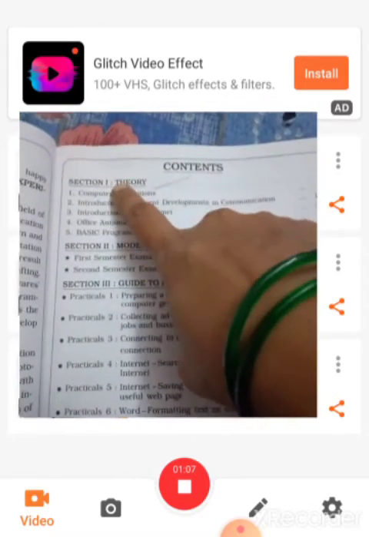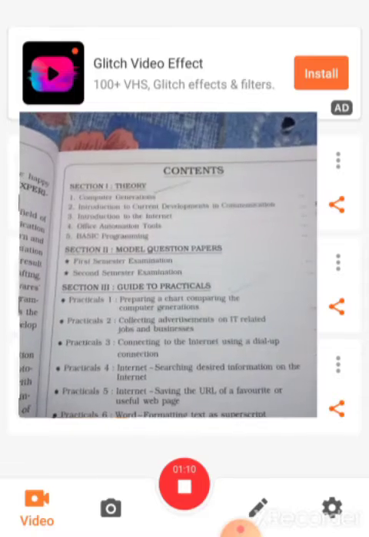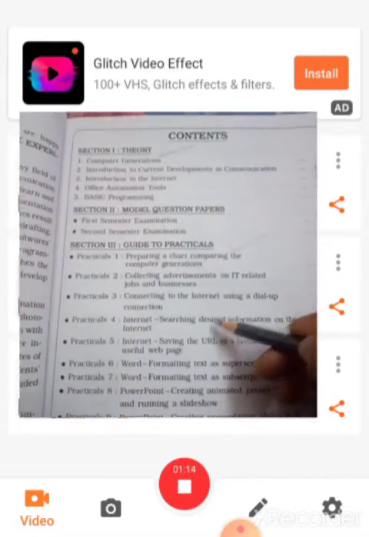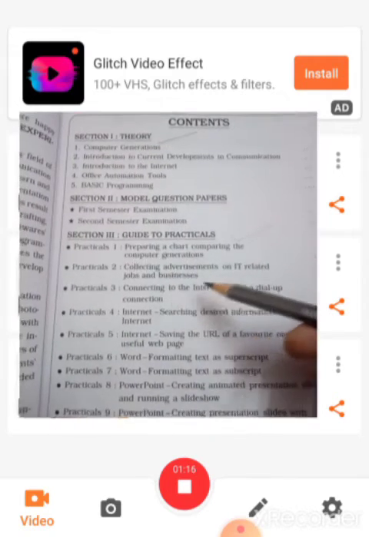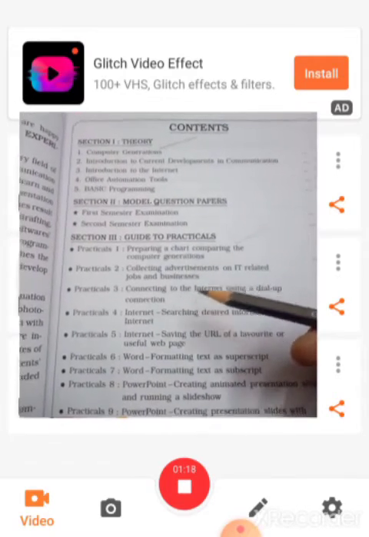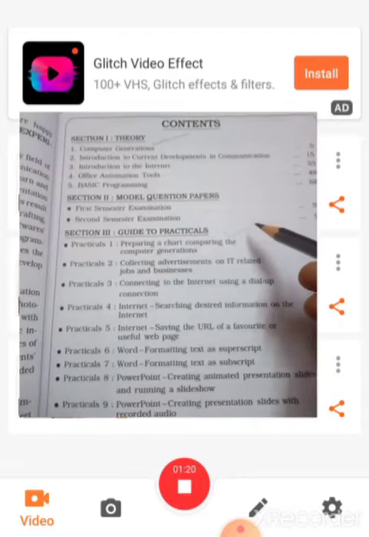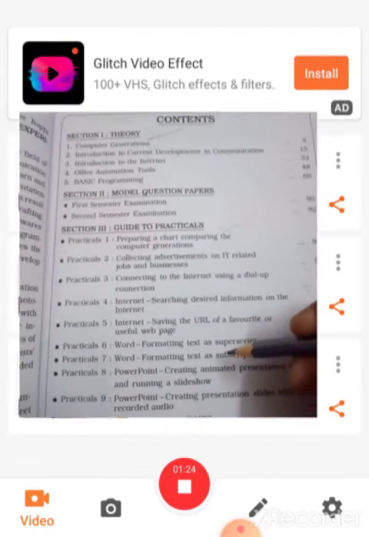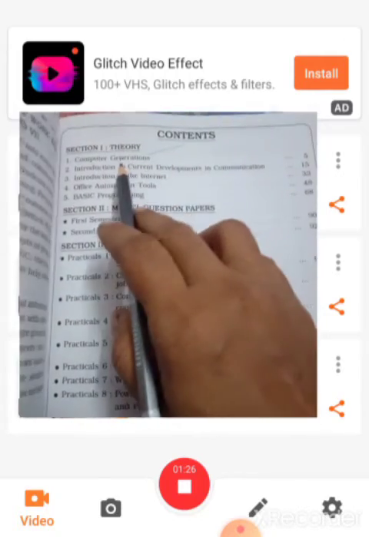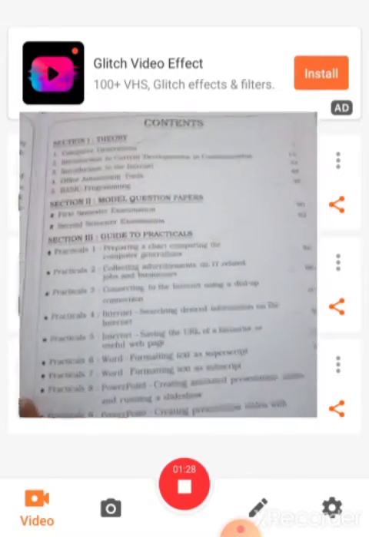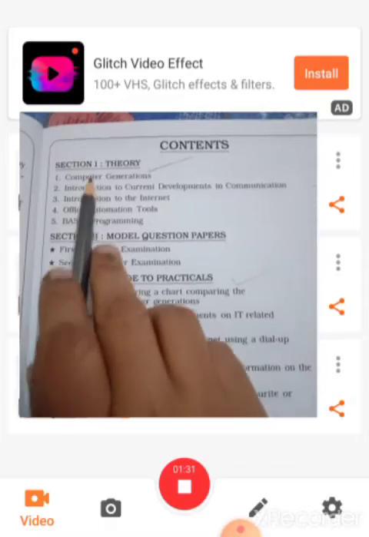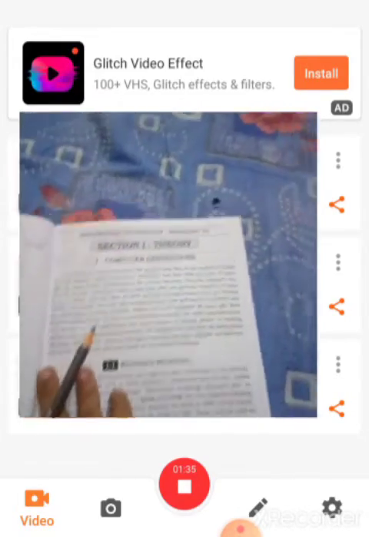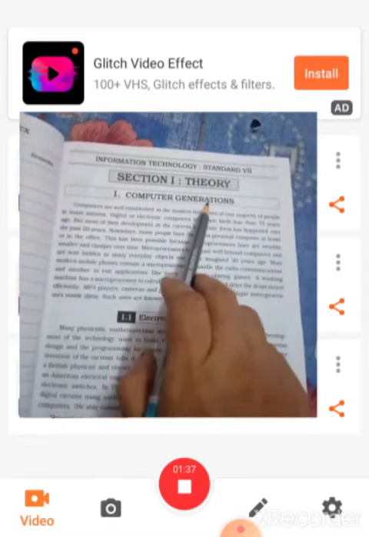First is theory, second is practical. The practicals I will show you in the next lecture, with some videos of those practicals. Now let's start our first theory section, computer generation.